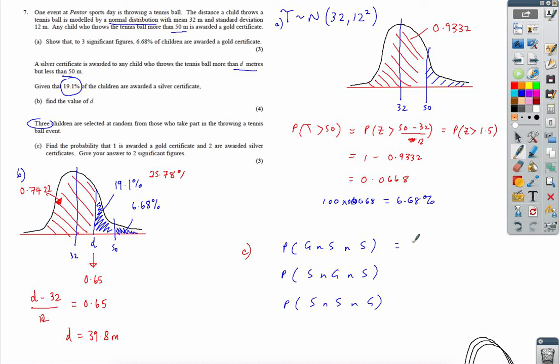Now all of these: gold we know is 0.0668. Silver we know is 0.191, and then silver again is 0.191. Now we know that this is not going to change for any of the orders, so I need to take that and I need it 3 times, so I just times it by 3. That will give us